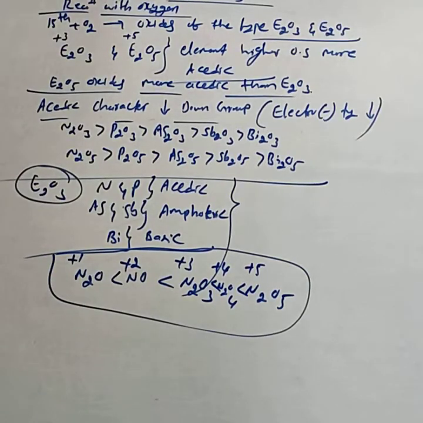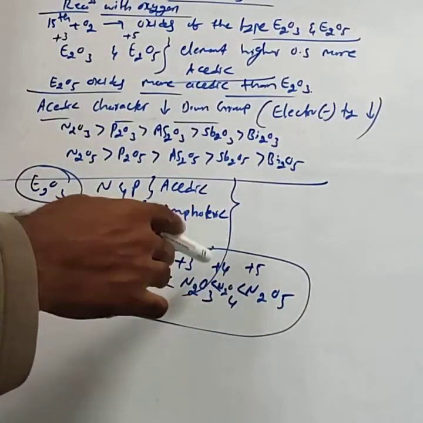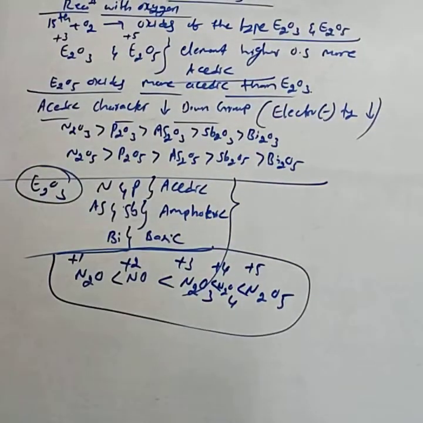Only single element oxides are given. At that time, you calculate the oxidation state. Higher oxidation state oxides are said to be more acidic in nature. This is about the reaction with oxygen.